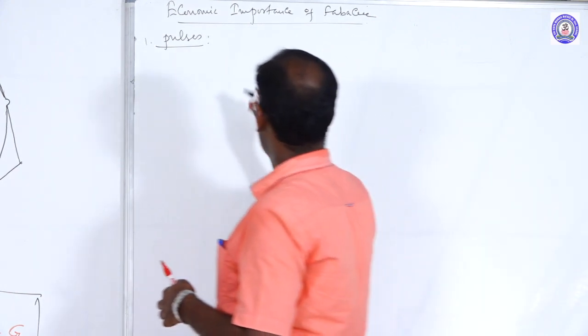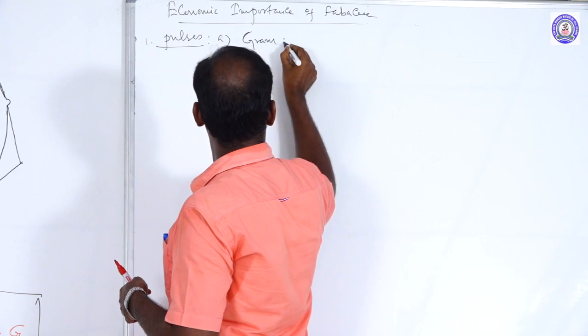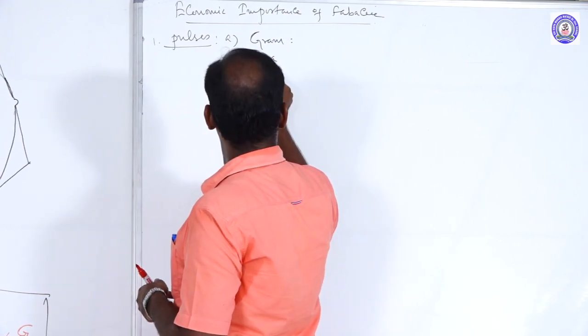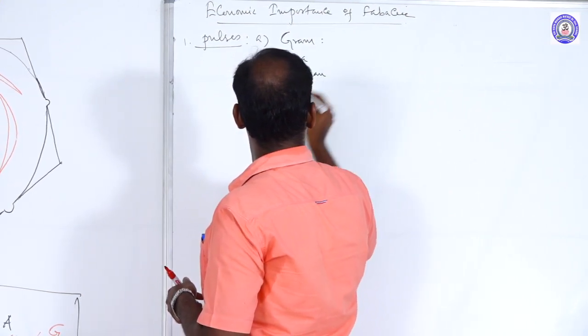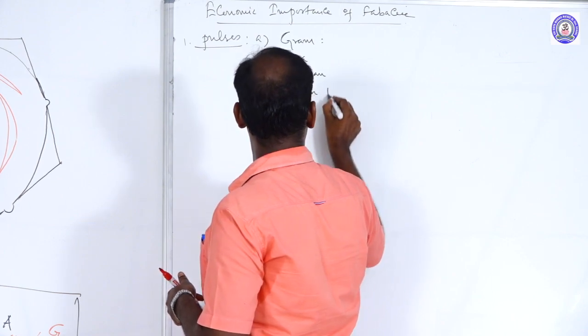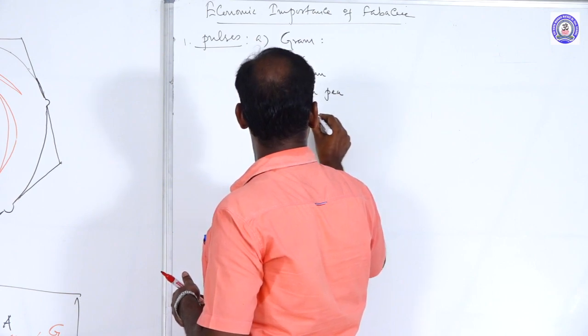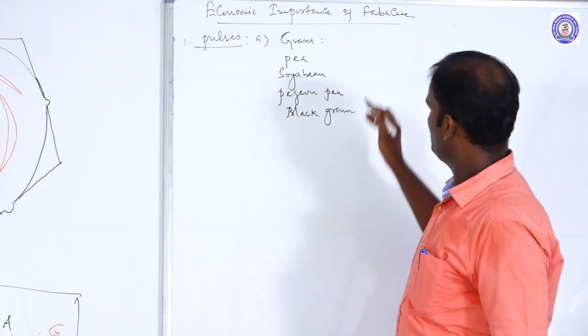For example, gram, Bengal gram, Pisum sativum the pea plant, then soya beans. Next, pigeon pea, and black gram. Some examples: gram, Bengal gram.